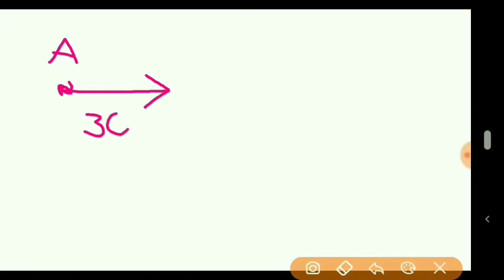Students, I am not writing the unit here. Suppose this is 30 km per hour. And another vehicle moving in the same direction, let it be vehicle B. It is moving with the speed of 20, again in positive x direction.